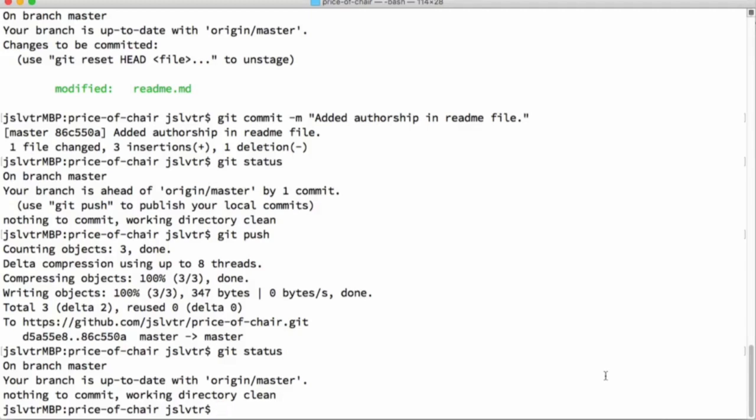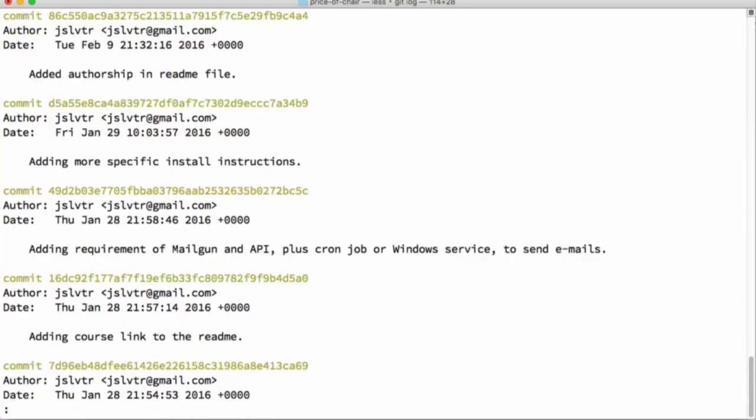Hi and welcome back. If at any point in time you want to check what commits you've done before, or indeed if you're working with other people and you're all using Git, what commits everyone has made, you can use the git log command. So simply type git log, and that tells you all of the commits that have happened over the past lifetime of the project. So here we're seeing a bunch of commits that I've done on this project, and it tells you the author, as well as the dates and times, and the commit codes as well.